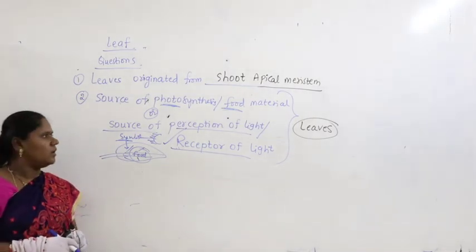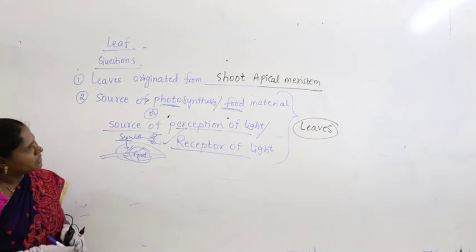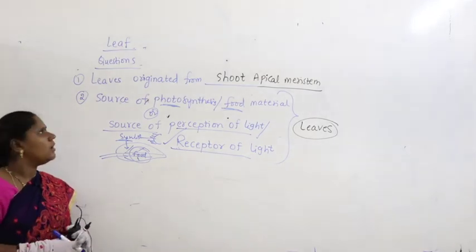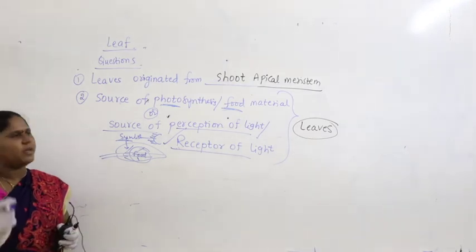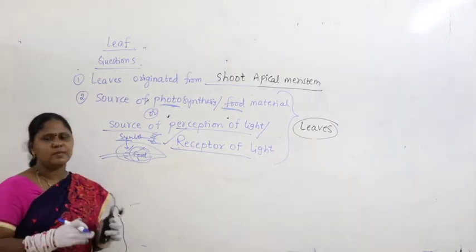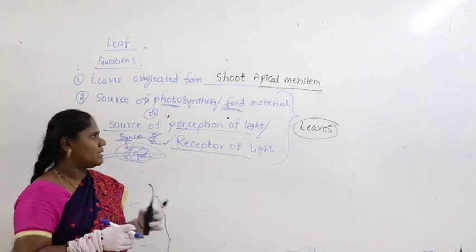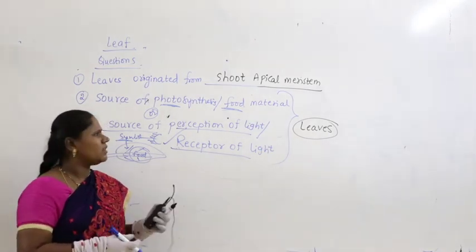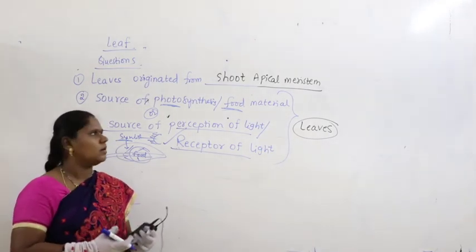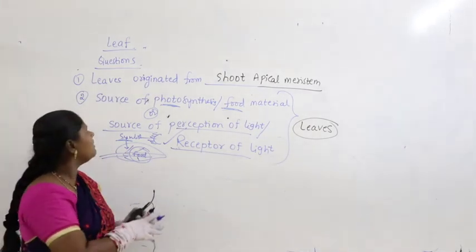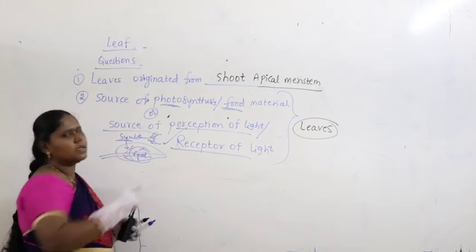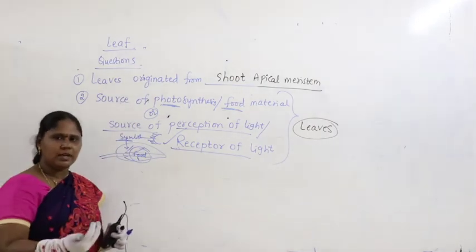So for that you take the option leaves. A leaf may develop from the apical meristem or from an axillary bud, but mostly leaves originate from the shoot apical meristem. Such simple questions you have to remember. They are very simple basics. We are still in the basics, right? Now the leaf part is completed. Let us move on to the next topic.